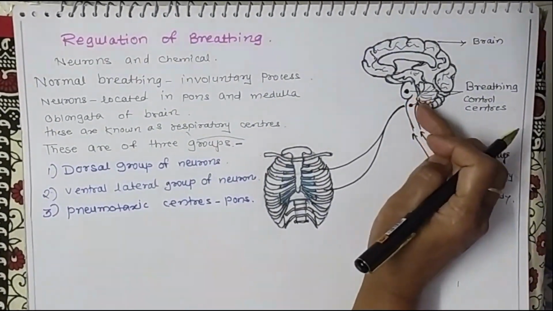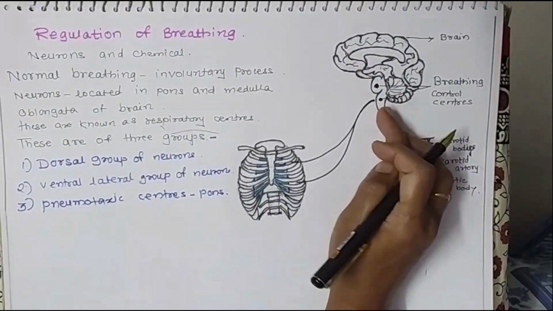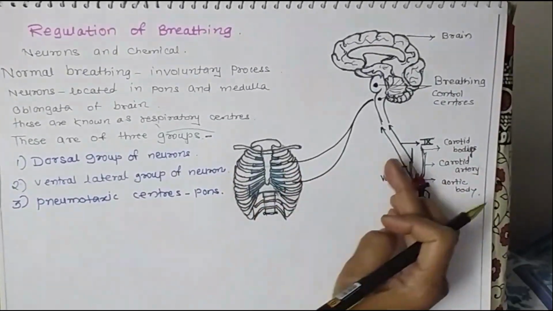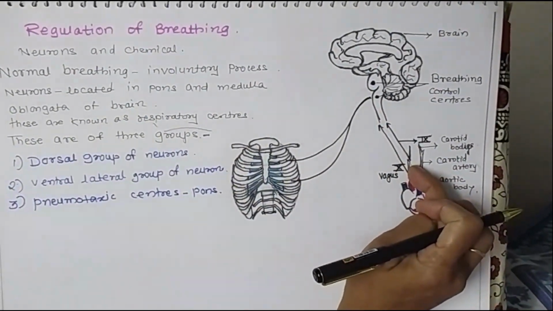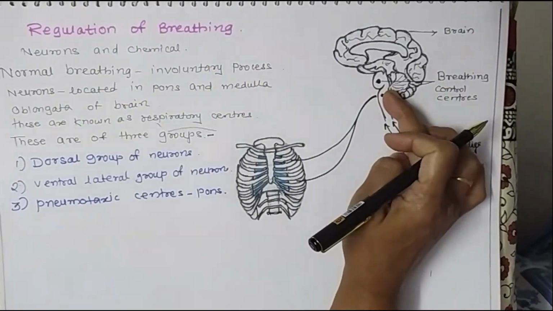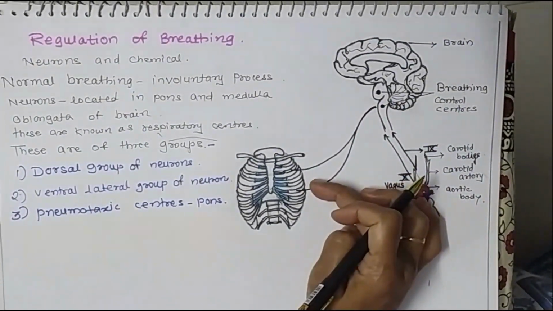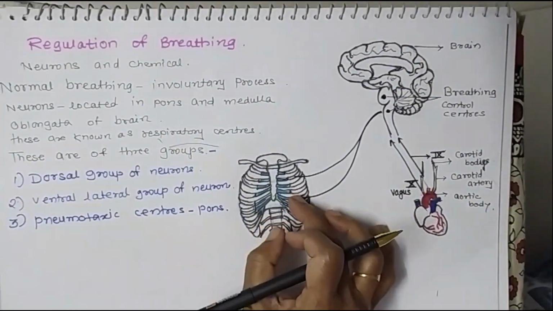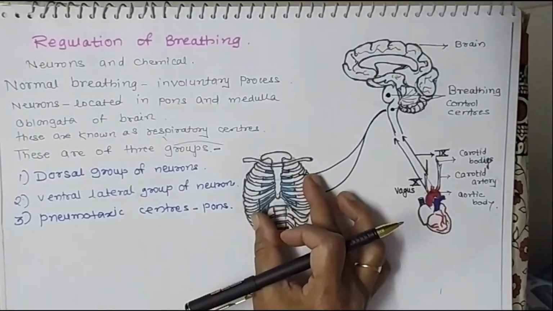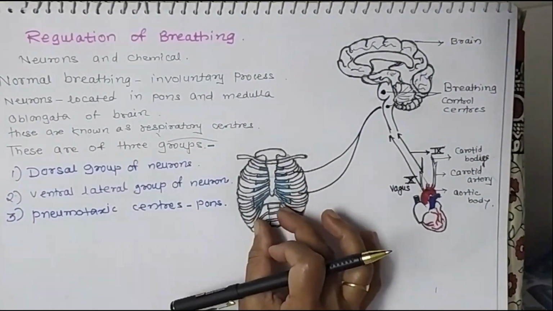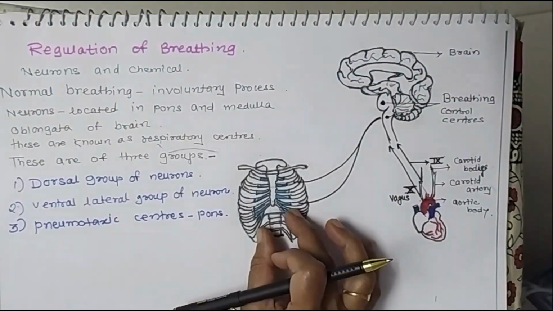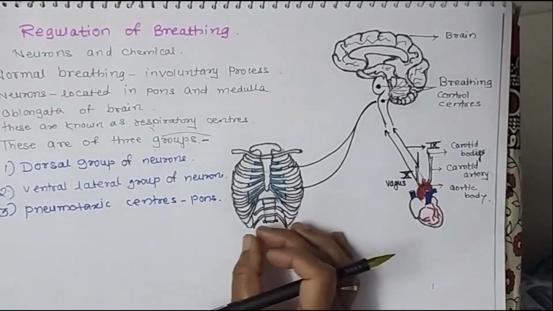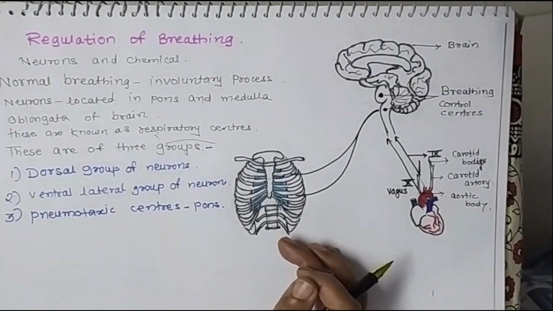So during inspiration, when the lungs expand to a critical point, the stretch receptors are stimulated and impulses are carried to the expiratory center and then sent to the inspiratory center, and then contraction and relaxation of the intercostal muscles takes place. So it is also called the Hering-Breuer reflex, and it controls the depth and rhythm of respiration.